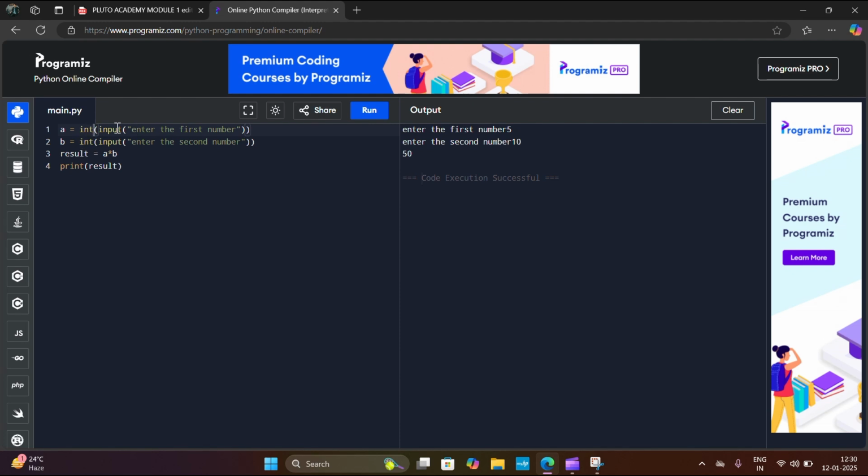If we are asking the user to enter a float number, here we will define the float data type. For example, let's run this program.